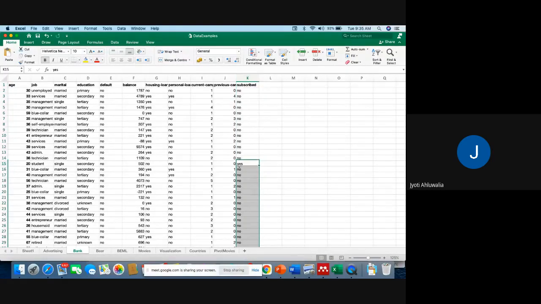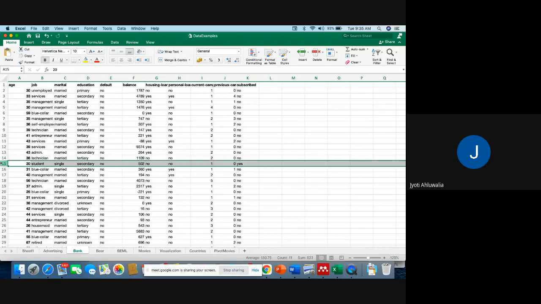So for example, this is a yes. That means this person has subscribed, right? So previously, he has no personal loan. He is part of the current campaign. He was not part of the previous campaign. His account balance is 502. He has no default. He has secondary education. He has a marital status which is single, and he's a student, but he has subscribed.